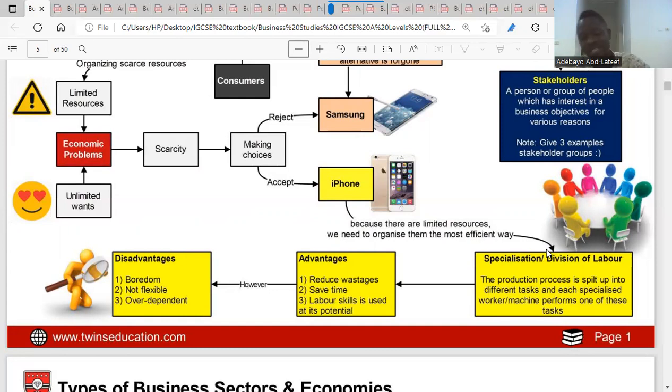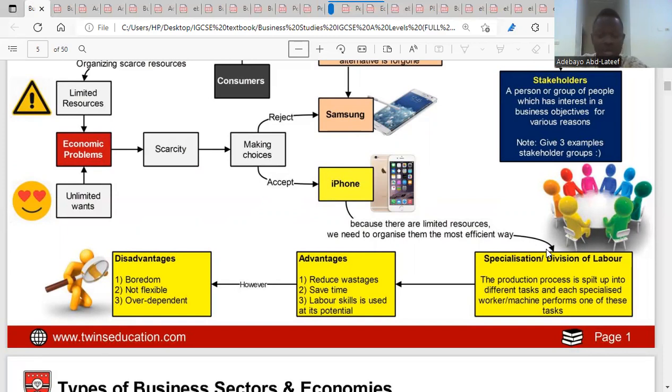So what are the advantages of division of labor or specialization? Number one, it reduces wastages. When you give a task to someone who knows the task well, it means the resources will be efficiently used. They will be used judiciously. There won't be wasting of resources.